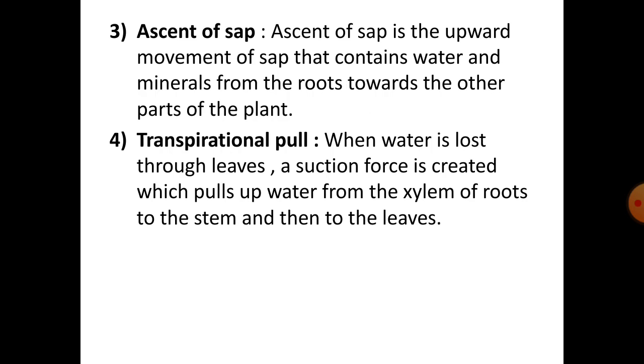Ascent of sap. Ascent of sap is the upward movement of sap that contains water and minerals from the roots towards the outer parts of the plant. Transpirational pull. When water is lost through leaves, a suction force is created which pulls up water from the xylem of roots to the stem and then to the leaves.